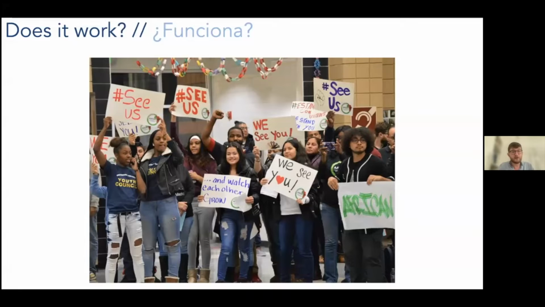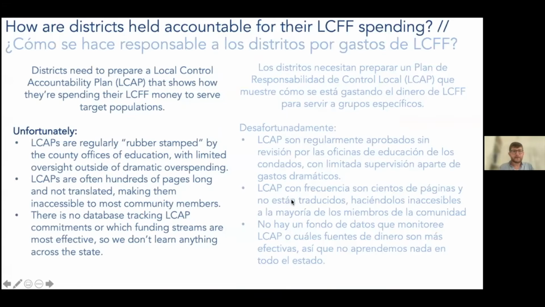And so to your question of who's accountable, how do we hold folks accountable, this is one way of doing it at the school board level. But there are other ways as well. Districts need to prepare a local control and accountability plan that's actually showing how they're spending that LCFF money. But the LCAP is a really flawed process. It's meant to be this accountability tool that's supposed to allow the community to understand how districts are spending these dollars. And I think for 3 reasons, it just doesn't work.